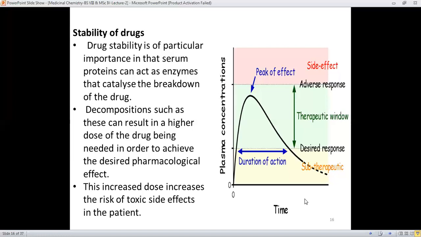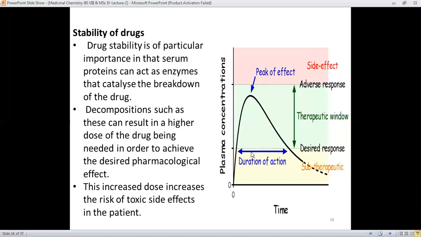And this increased dose increases the risk of toxicity of the drug in the patient. Like here is shown the plasma concentration and the time, that along with the time the plasma concentration is going to be decreased. And there is a time at which there is a peak effect of this concentration. It means that it's the higher concentration of the drug which is responsible for the pharmaceutical action.